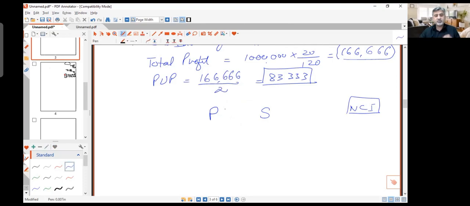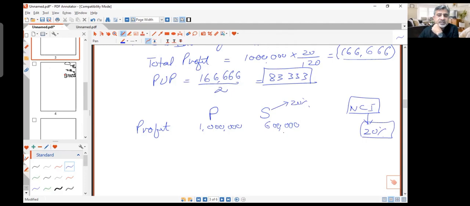But just for initial understanding, let's suppose the profit of the parent is, let's call it, 1 million. Subsidiary has a profit of 600,000. And let's suppose that there is no unrealized profit, no intra-group transaction, and we know that there is NCI of 20%. So NCI will walk in and say, I got 20% in S, so give me 20% of 600,000. He's expecting 20% of 600,000, which makes it 120K. This is the profit share of NCI in the absence of unrealized profit.